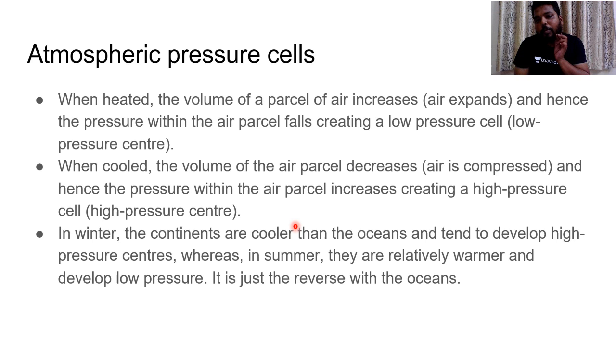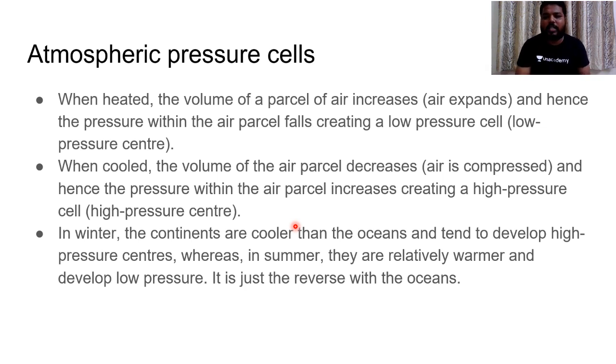Only 2 points have to be remembered so that you can understand the pressure belts very easily. One point is, when we have maximum heat, the volume of the air parcel increases, and hence it lifts upwards, creating a low pressure center. And when the air is cooled down, it tends to descend and reach the surface, creating high pressure centers.